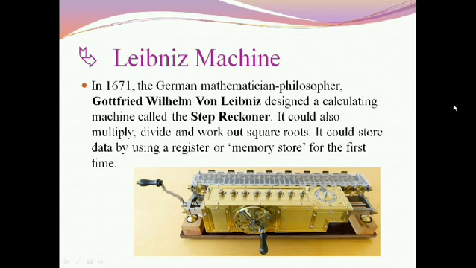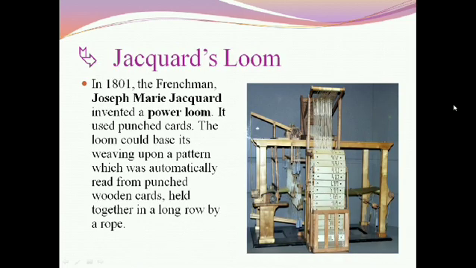Next point comes here, Jacquard's loom. In 1801, the Frenchman Joseph Marie Jacquard invented a power loom. It used punch cards. The loom could base its weaving upon a pattern which was automatically read from punched wooden cards held together in a long row by a rope.